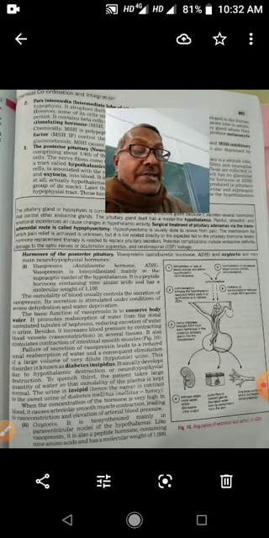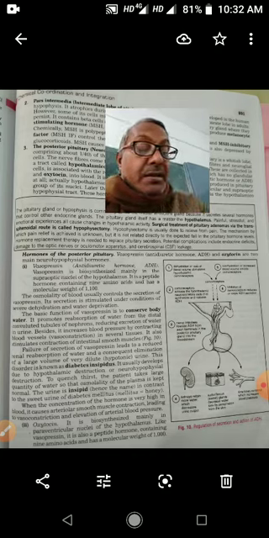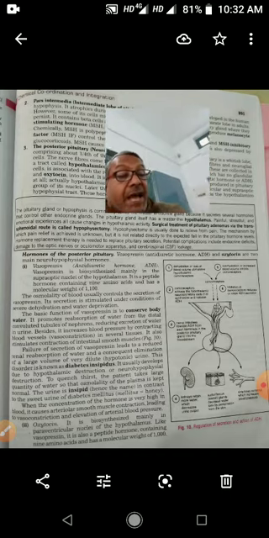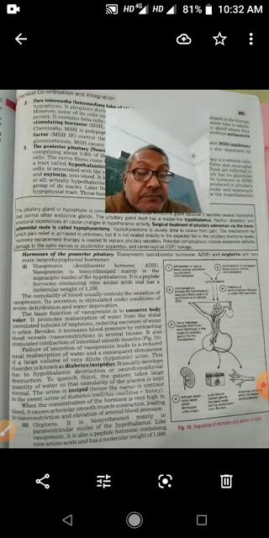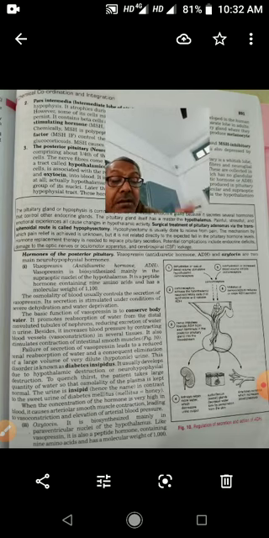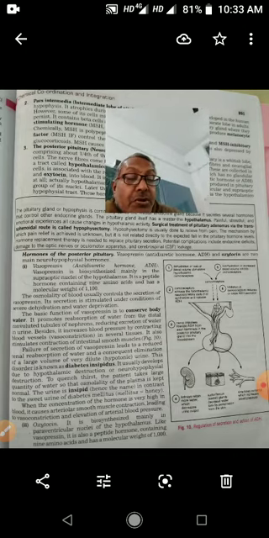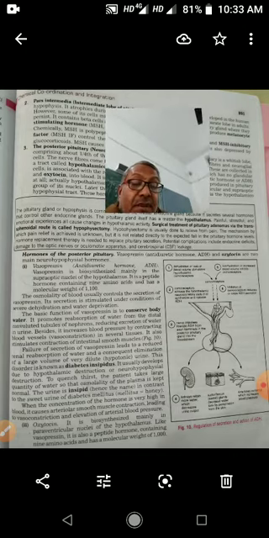Next is oxytocin hormone. Oxytocin hormone is a peptide hormone, and this hormone causes contraction of uterine muscles during childbirth.